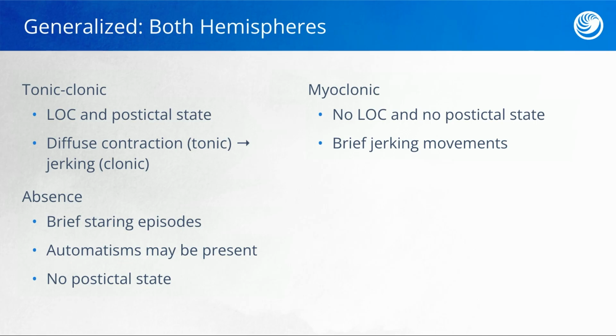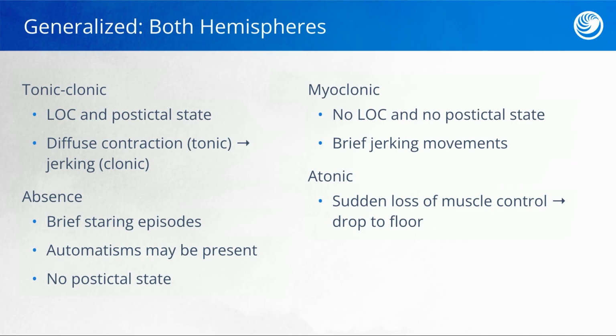The last type of seizure is an atonic seizure. Now, we see the word tonic here. However, instead of that intense muscle contraction, we have a sudden loss of muscle function. So the client experiences what's known as a drop attack, meaning that they immediately fall to the ground as they've lost muscle control.